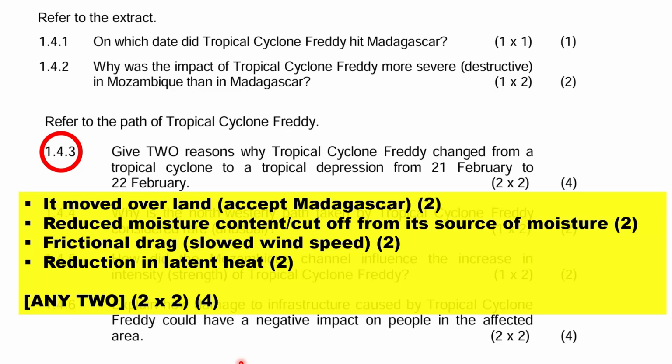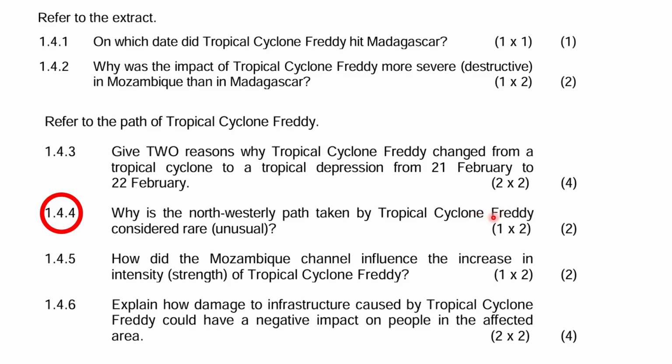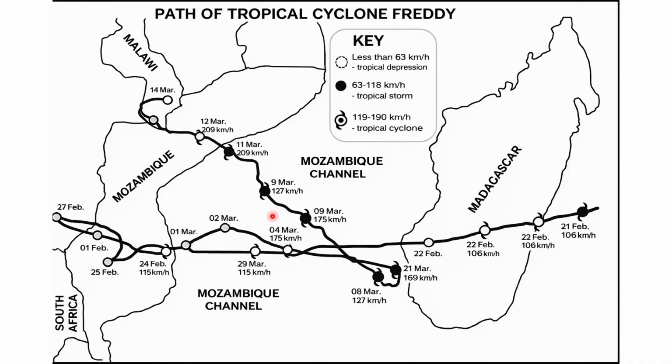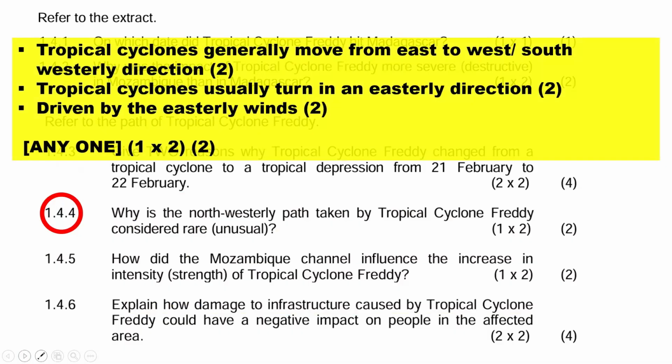The next question asks why the northwesterly path taken by tropical cyclone Freddy is considered rare or unusual. Normally, tropical cyclones move from east to west and then curve southeastwards. But Freddy turned northwest. This is against the normal wind direction and the normal movement pattern of a tropical cyclone. This is why it is considered unusual. When you say the word unusual, you must always explain the normal pattern first and then explain how this case is different.